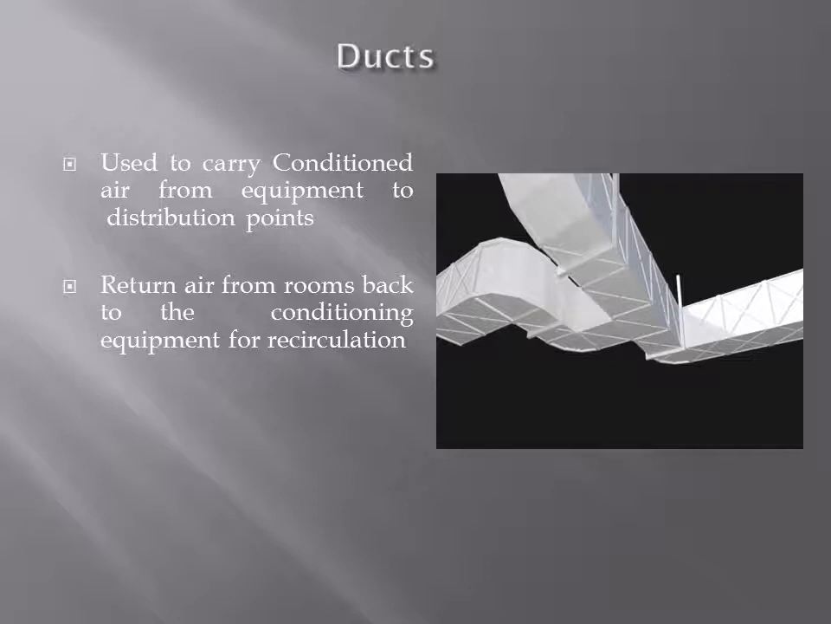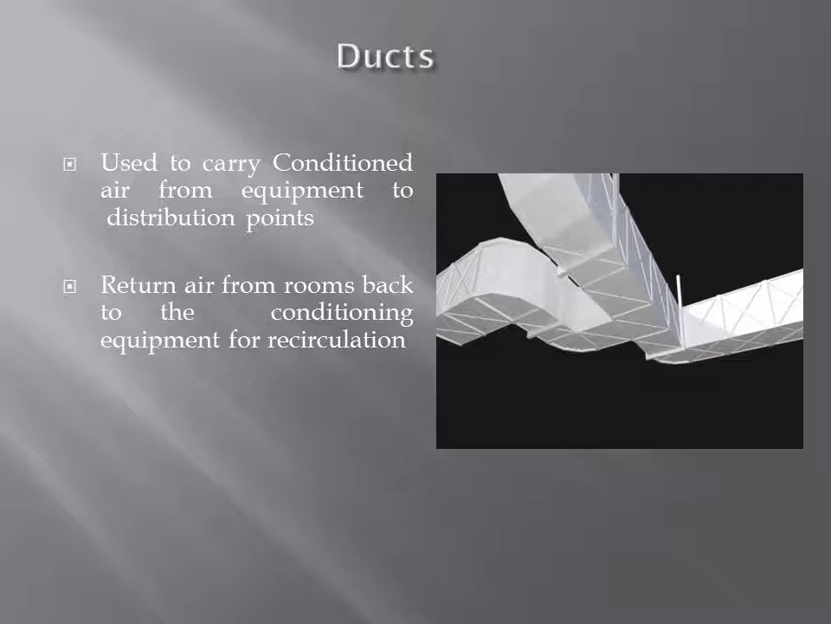So air conditioning units will be there. From those air conditioning units, the conditioned air is to be supplied to the rooms or places wherever comfort conditions are required. For those places, from the air conditioning units to the room, we pass the conditioned air with the help of these ducts.